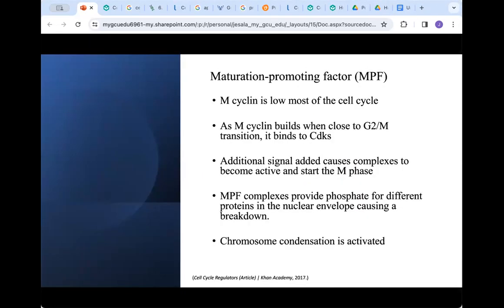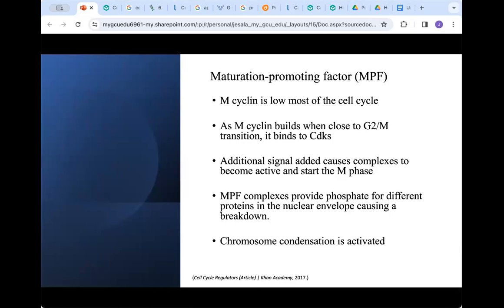Cyclins and CDKs will work together to control the process of the cell cycle. The two together create a maturation promoting factor, or MPF. M cyclin levels will remain low throughout most of the cell cycle. When the cycle is close to the G2/M transition, M cyclin levels will rise. CDKs that are present will bind with the accumulating M cyclin to form a complex.